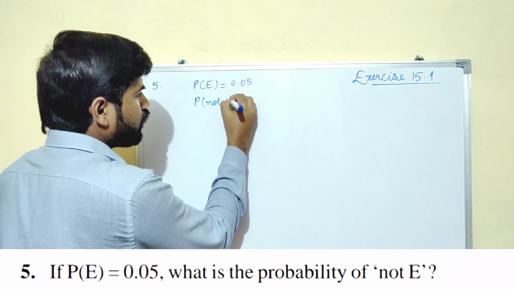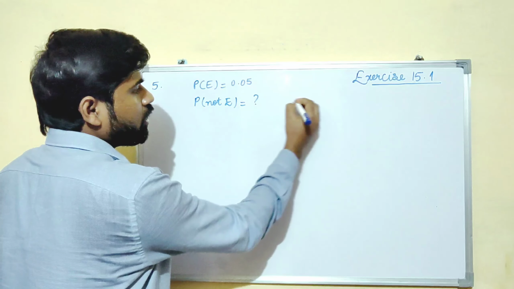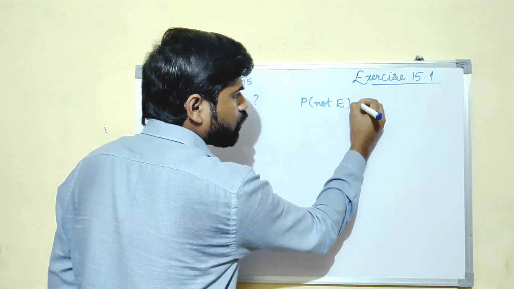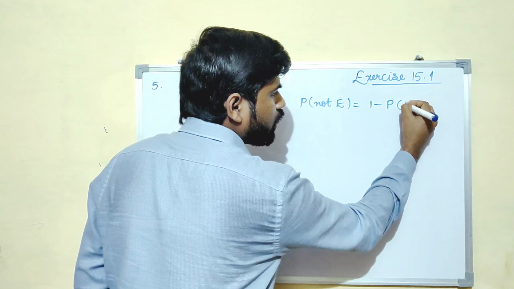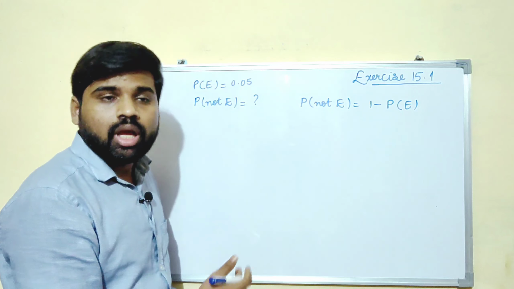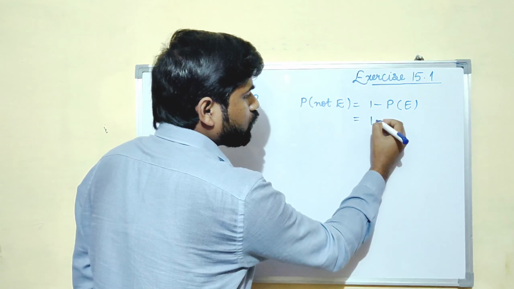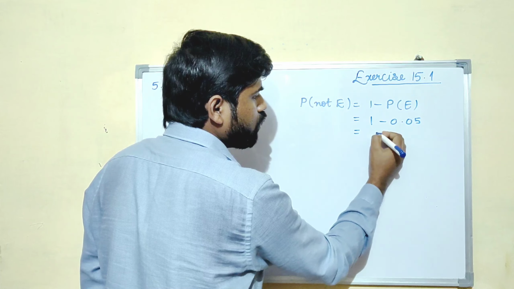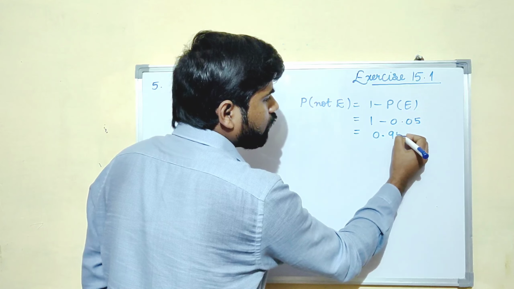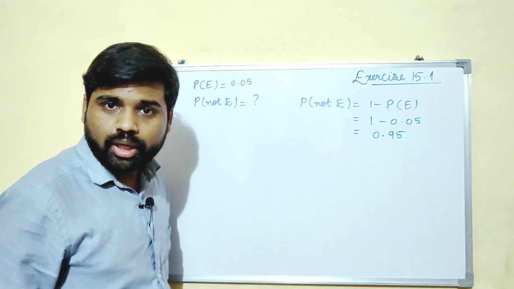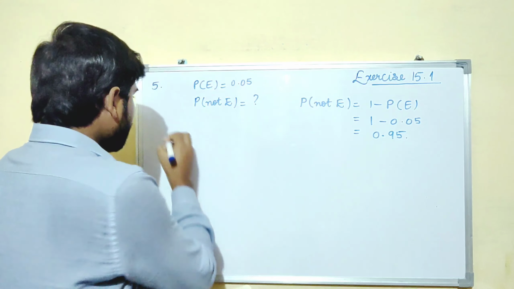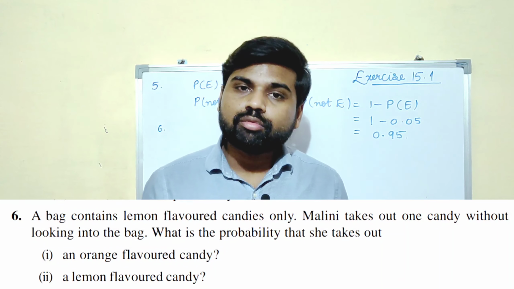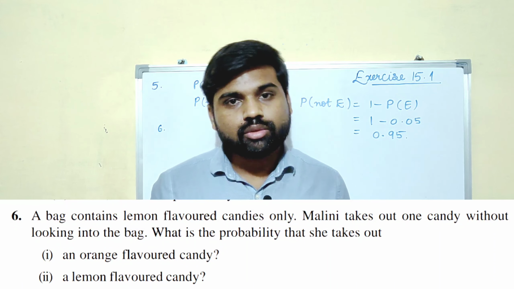Very simple, you know that formula, right? What was the formula? P of not E is equal to 1 minus P of E. Simple. Okay, so let us substitute the values here. 1 minus 0.05, which is equal to 0.95.